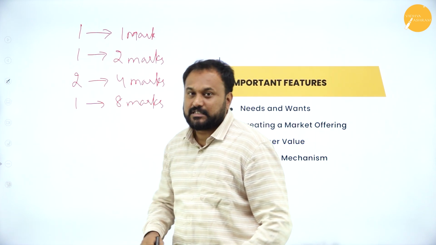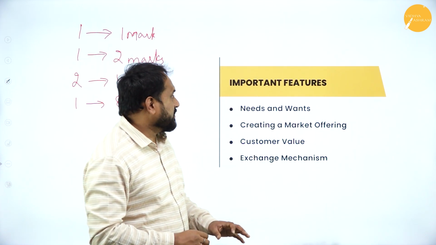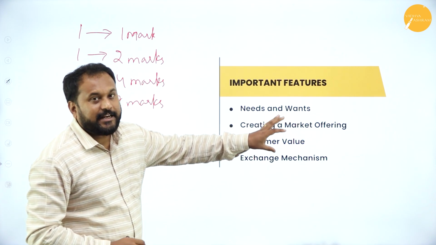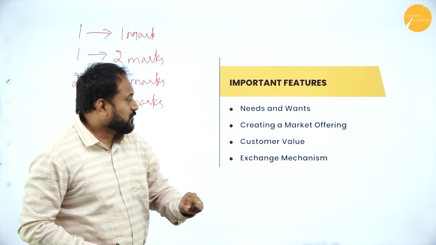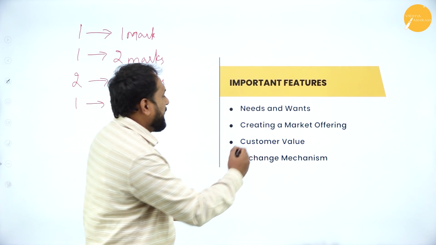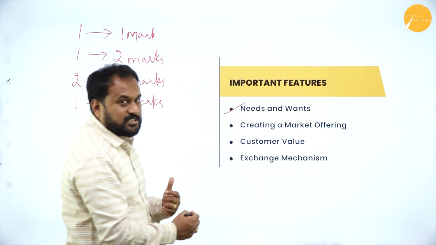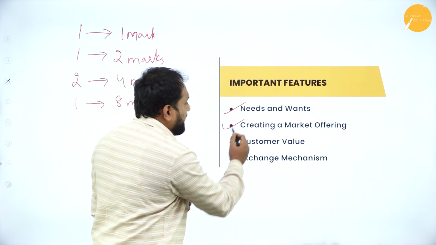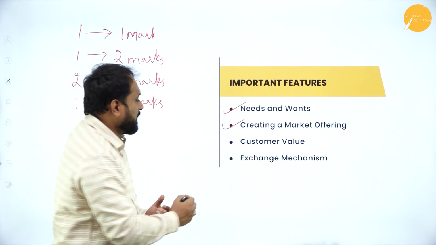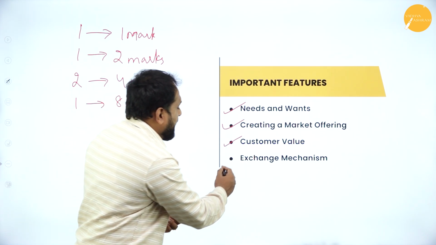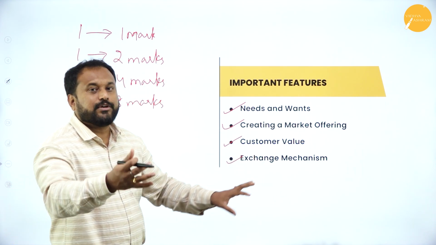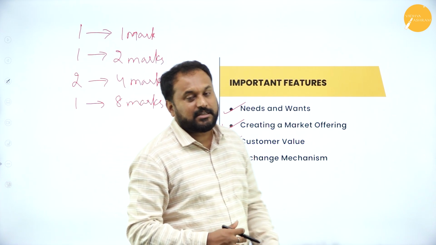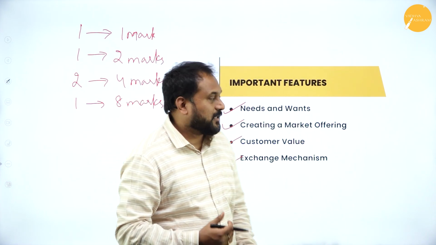If you go with this logic, the 2 mark question can be: state any 2 important features of marketing. Very simple. I've given you 4 here: needs and wants will be met, creating a market offering, customer value, and exchange mechanism. Any 2 of these 4, if you write them, you'll be getting 2 marks from this chapter.